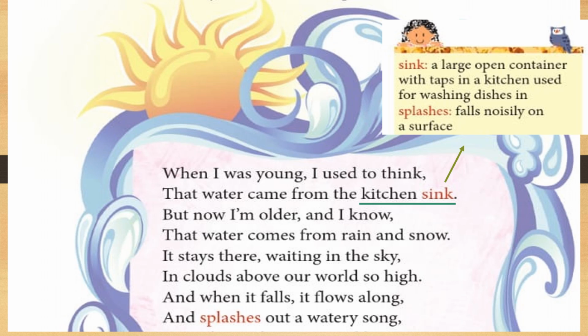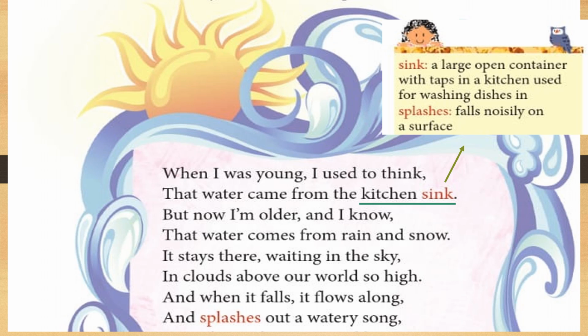But now I am older and I know that water comes from rain and snow. So when the poet grew up, she came to know that water comes from rain and snow. It stays there, waiting in the sky, in clouds above our world so high. So it means that all the water vapor is there in the sky. It forms cloud high in the sky.